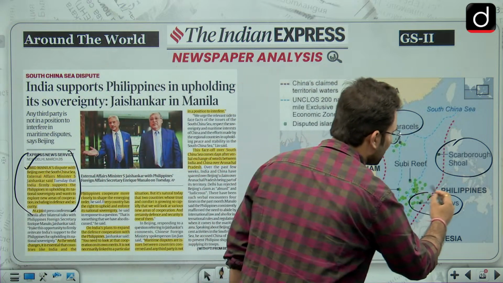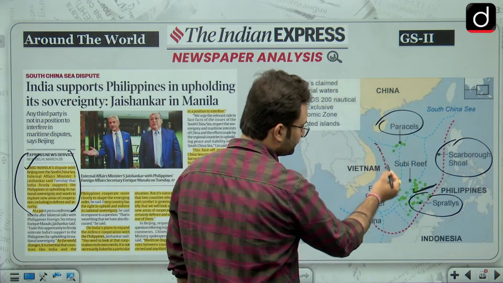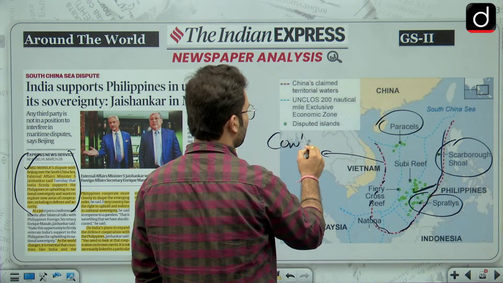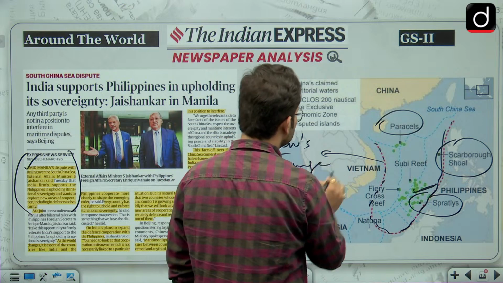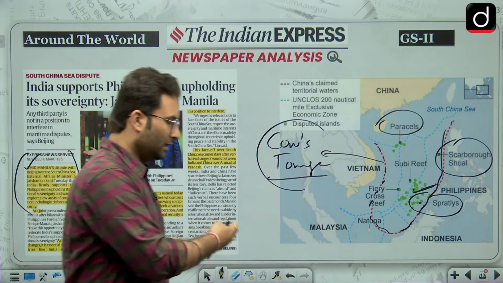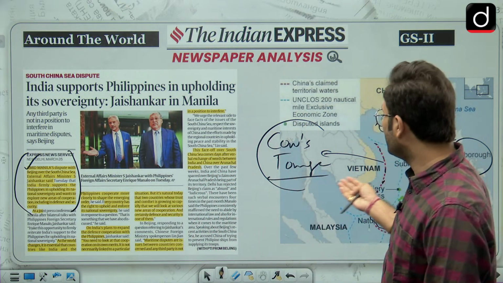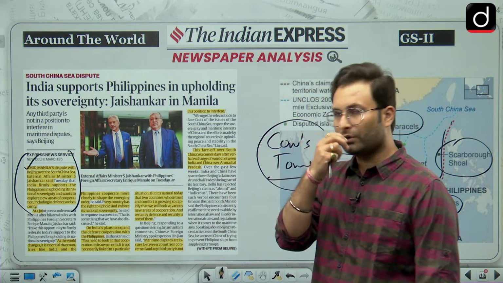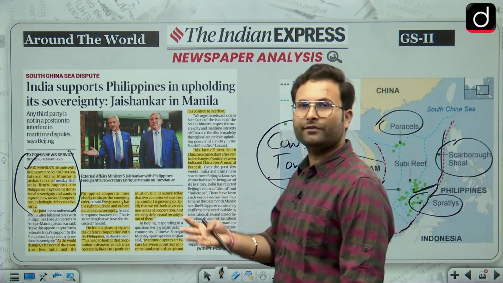These Spratly Islands are basically contested between the Philippines and China. Here you can see the line that is basically called the cow's tongue. In foreign policy, you will see this tendency to give fancy names. We have the string of pearls, a necklace. String of pearls is the strategy of China to encircle India from the outside, or you can say the maritime boundary of India, and we have the diamond necklace to counter that. Such things are very fancy in international relations.